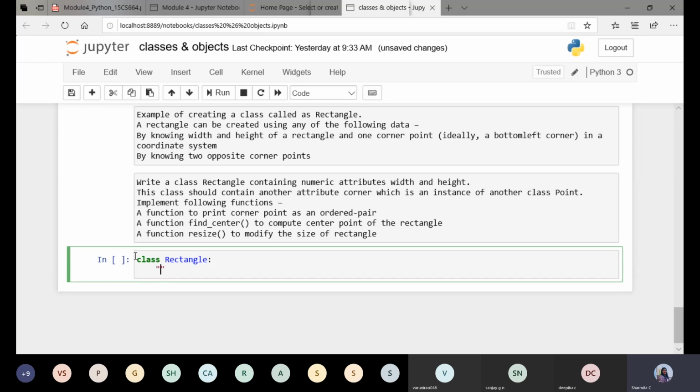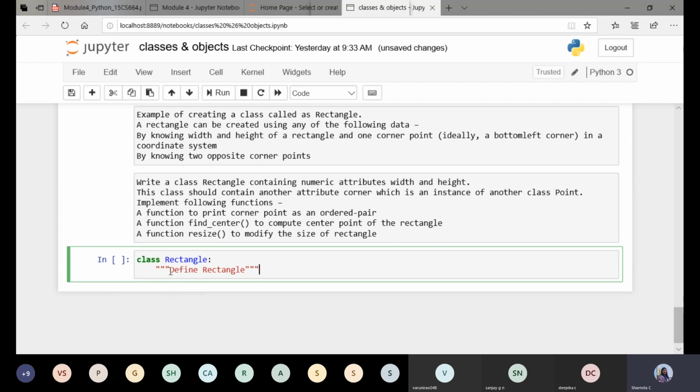So here I'll write some statement telling that this defines rectangle.